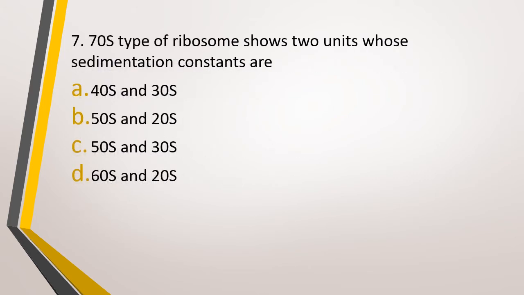Question number 7. 70S type of ribosome shows two subunits whose sedimentation constants are. Option A, 40S, 30S, option B, 50S, 20S, option C, 50S, 30S, option D, 60S, 20S. Sedimentation coefficients of the 70S ribosome subunits are. The correct answer is option C, that is 50S and 30S. And what does S mean? Right, it means Svedberg's unit.